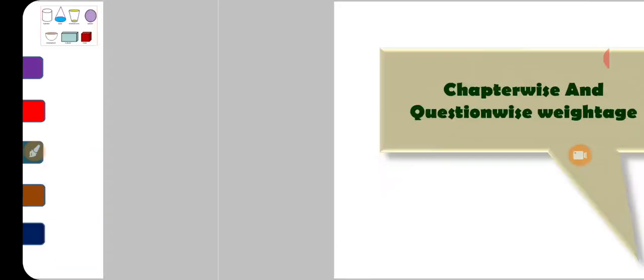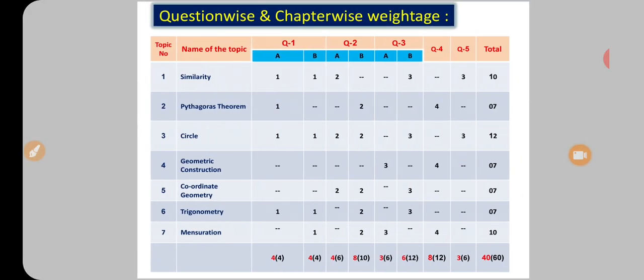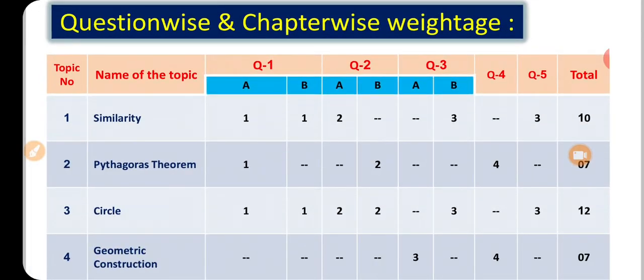So now we will see the chapter wise and question wise weightage for this subject. See here, question wise and chapter wise weightage. Let us consider the first topic, similarity, which is totally 10 marks allotted by the board.